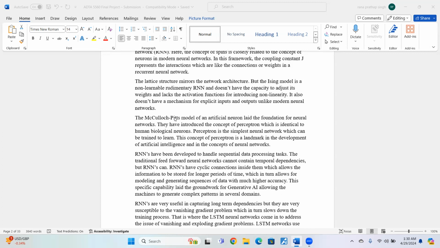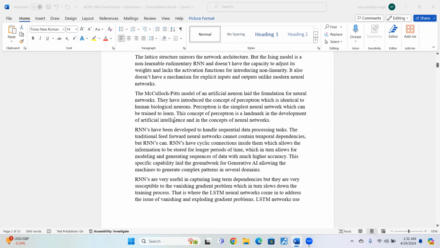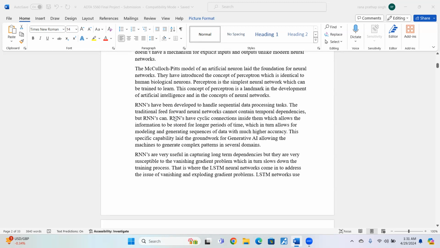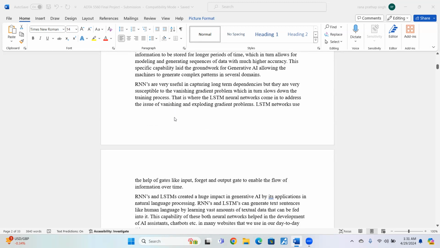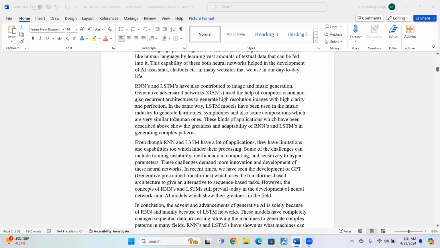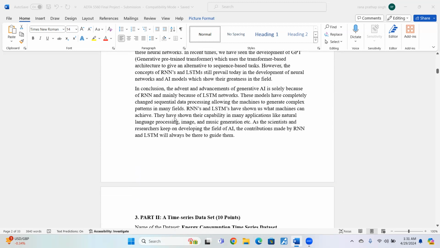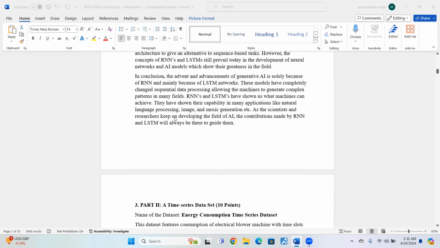They introduced the concept of perceptrons, which is identical to human biological neurons. A perceptron is the simplest neural network which can be trained to learn. This concept of the perceptron is a landmark in the development of artificial intelligence and in the concept of neural networks. RNNs have been developed to handle sequential data processing tasks. Traditional feed-forward neural networks cannot capture temporal dependencies, but RNNs can. So this is the whole essay that I have written. That concludes our essay.